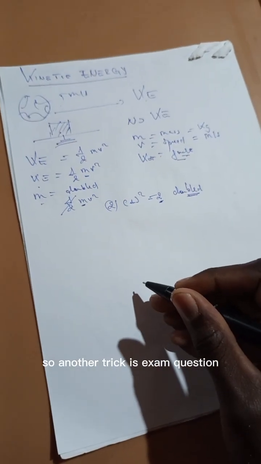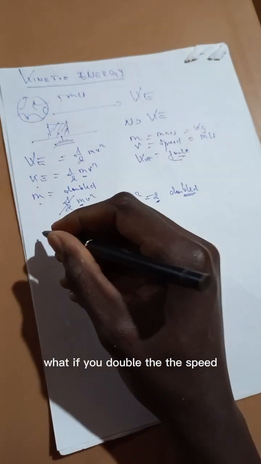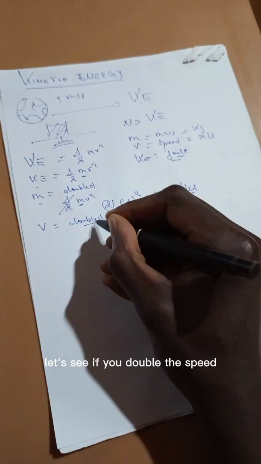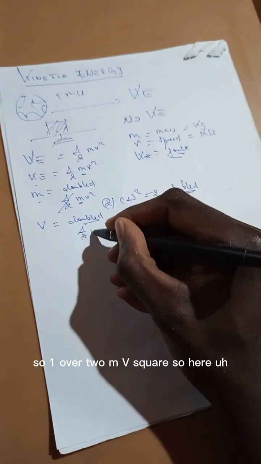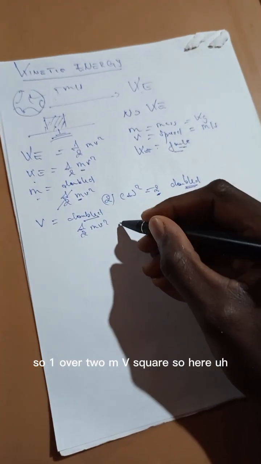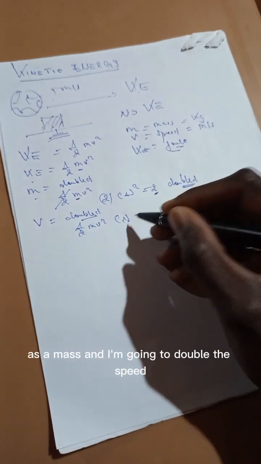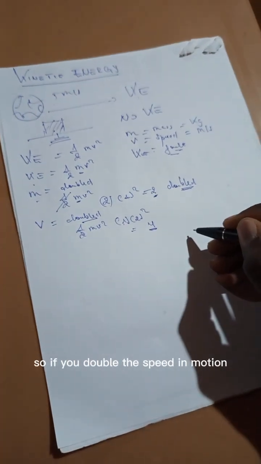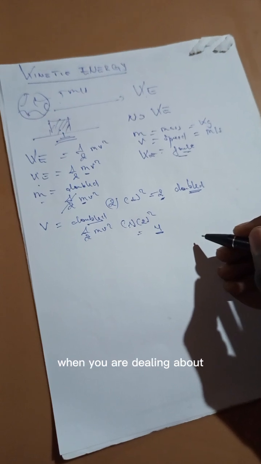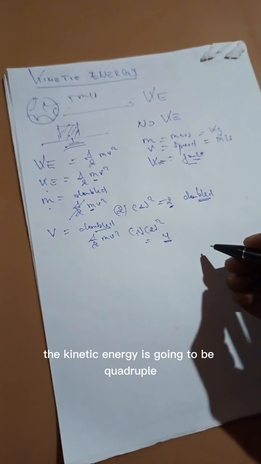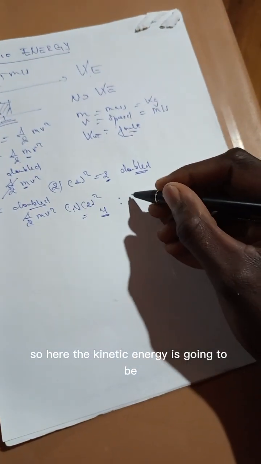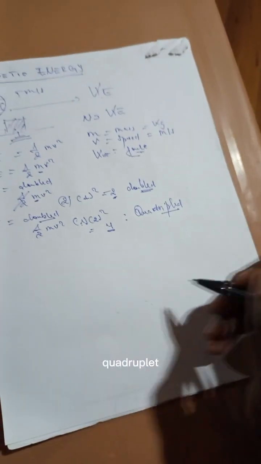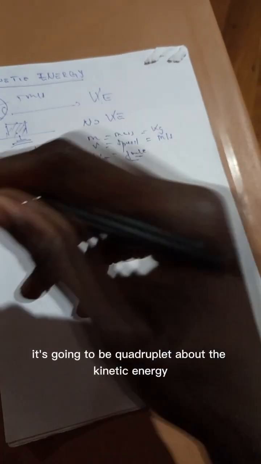Another trick exam question: what if you double the speed? Let's see. 1 over 2 mv square. Here I'm going to take 1 as the mass, and I'm going to double the speed, so here it is going to be 4. So if you double the speed, the kinetic energy is going to be quadrupled.